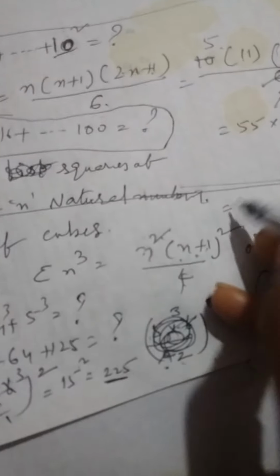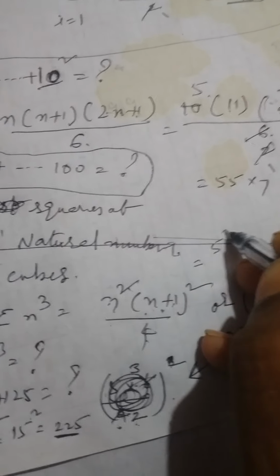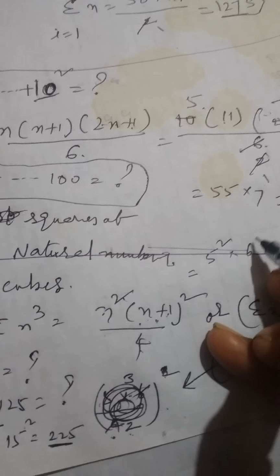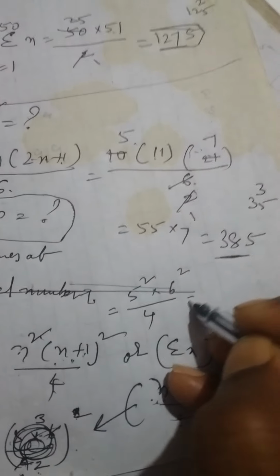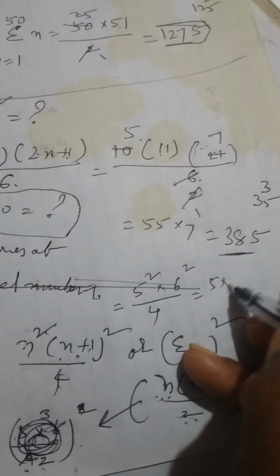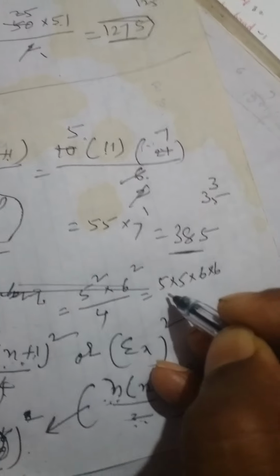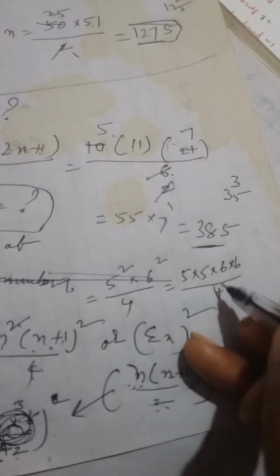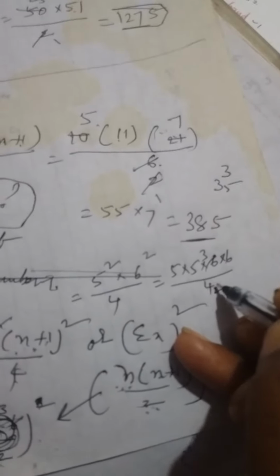Here observe, n is equal to 5. 5 square into 5 plus 1, 6 square, by 4. Simplification: 5 square, and 5 into 5 into 6 into 6 by 4. 2 threes are 6, 2 twos are 4.